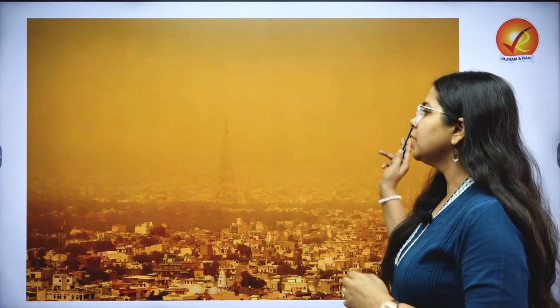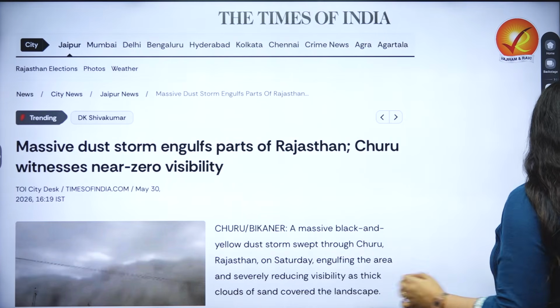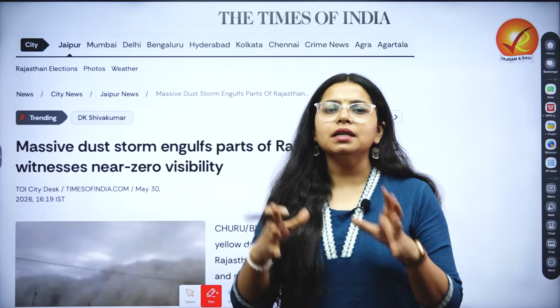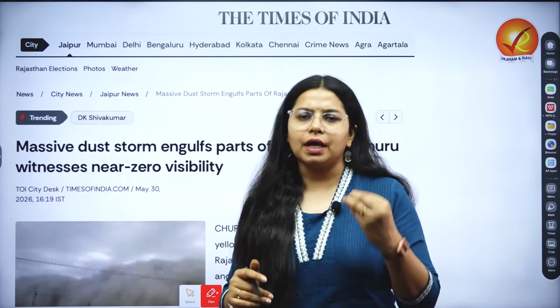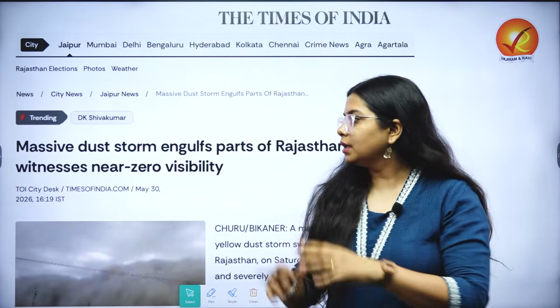So let us begin with understanding why we are talking about this today, and then we will move to dust storms, what leads to their origin, and then how the Aravallis are weakening and what the consequence of it is. This conversation started when a major dust storm erupted in Rajasthan, and this created a near zero visibility scene not just in Churu but in other districts of Rajasthan as well, such as Bikaner, Hanumangarh, Alwar, Sikar, etc.